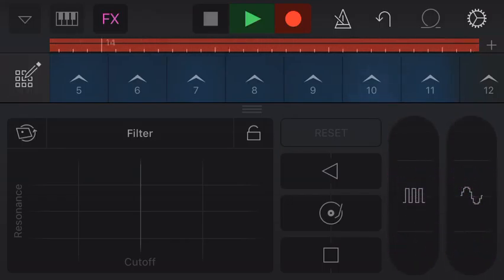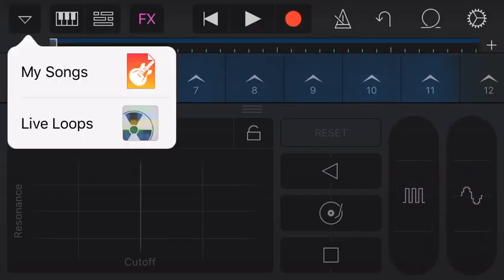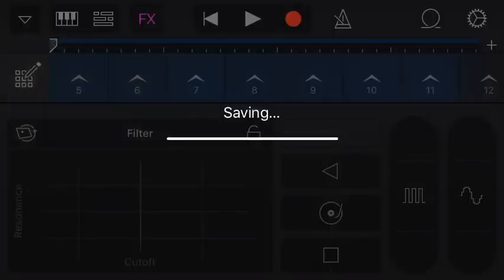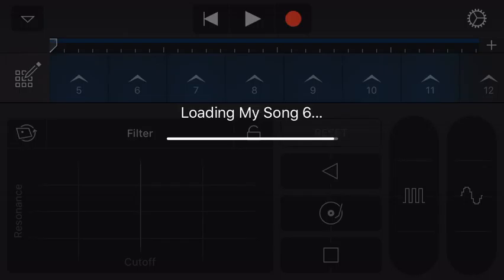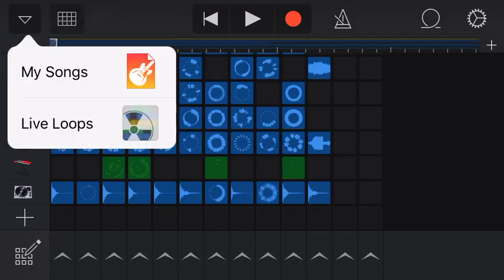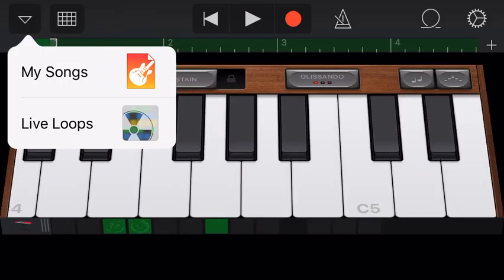Okay. And then we can pause it, and then tap my songs, and then the song you wanted. Nope, accidentally hit the wrong button. And it's gonna take like 10 seconds. Okay, go back to my songs.